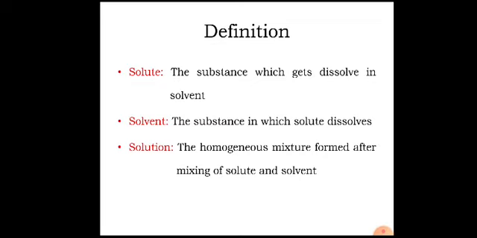The term homogeneous means we cannot differentiate between solute and solvent after formation of solution. So solute is something which dissolves, solvent is something in which solute dissolves, while solution is a homogeneous mixture of solute and solvent.